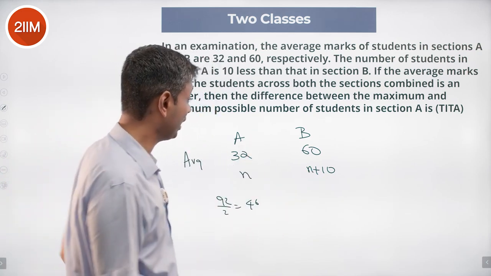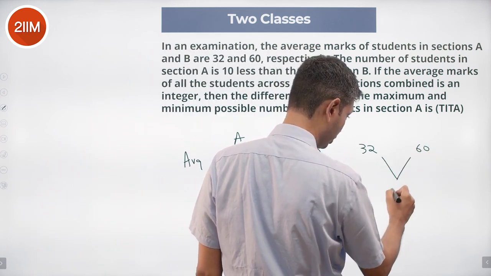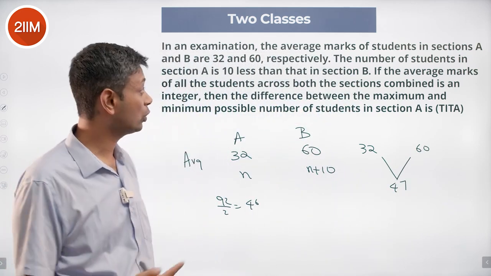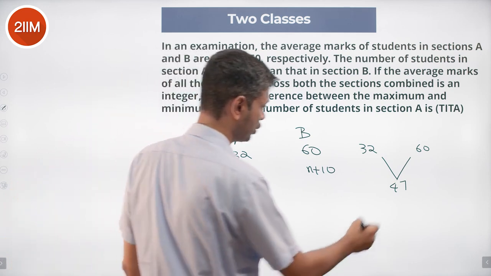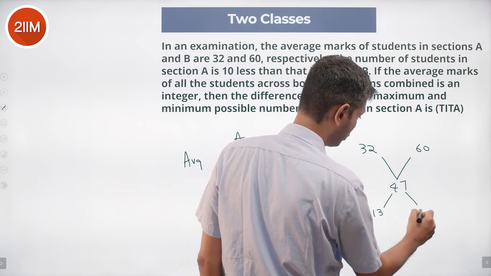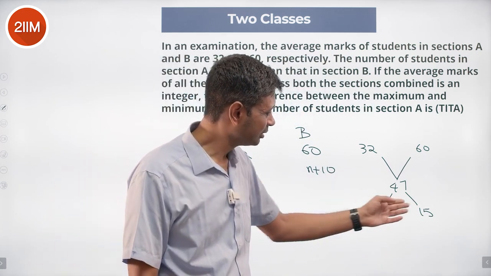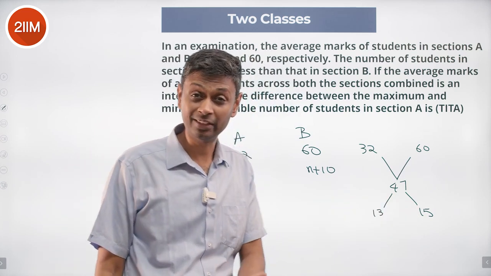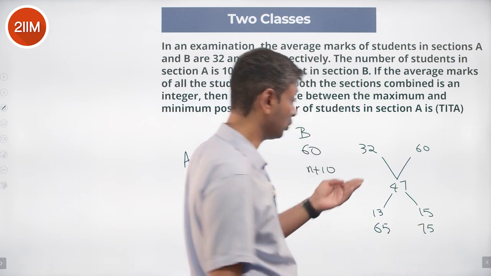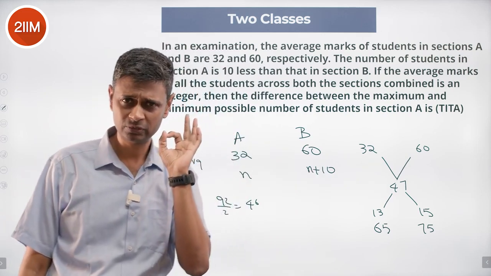So what do we do? We say, hey, put this as 32, put this as 60, and then say this difference is 47. Hypothetically, it cannot be 46. We know it's an integer. Make it 47. So what is the ratio? This could be 13 is to 15. The difference between these two is 2x. 2x is 10. That means this could be 65 students and 75 students, and this will work. So it could be 47. 47 is possible.